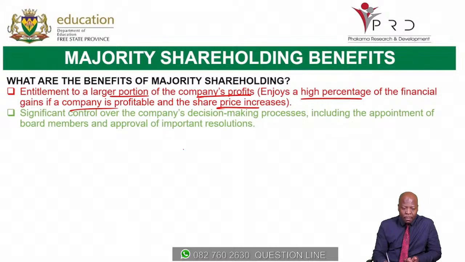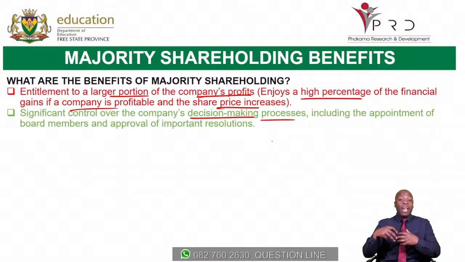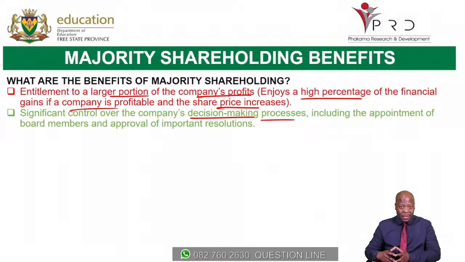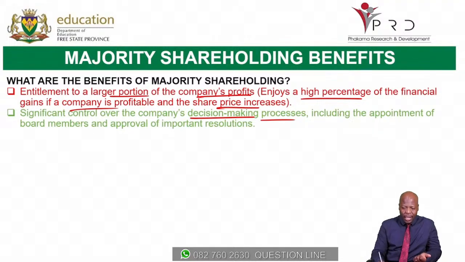Secondly, major shareholders will have significant control over the company's decision-making process. Remember, I spoke about them having majority shareholding in terms of voting rights. So it means they can have control over the company's decision-making process. They can decide the direction that the company can go in based on them being able to control decision-making processes, including the appointment of board members and approval of important resolutions.